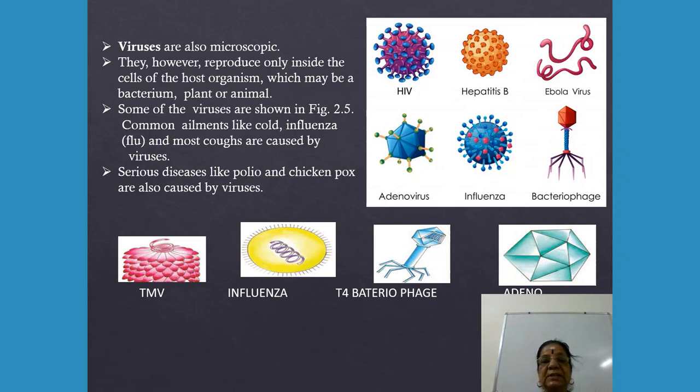Example, what you are seeing in the picture. I will give this picture in the test and ask you to identify. HIV, hepatitis B, Ebola virus, adenovirus, influenza virus, bacteriophage. Another one, TMV. The remaining three we have already mentioned: influenza, T4 bacteriophage and adenovirus. I hope you are able to follow this.